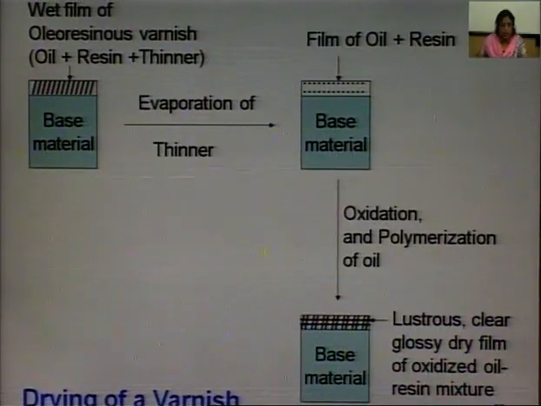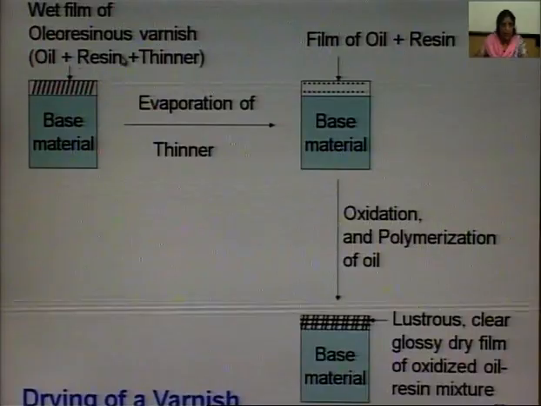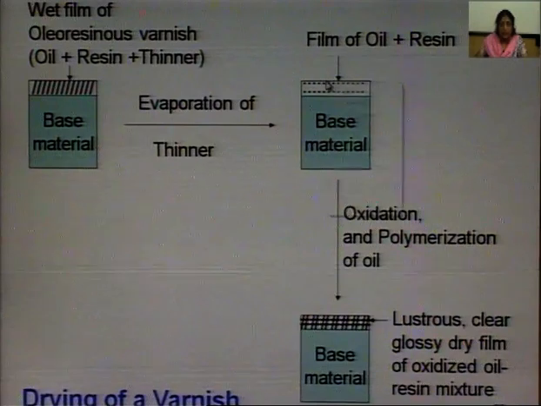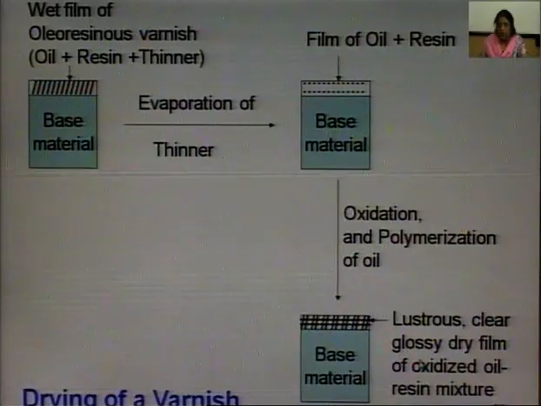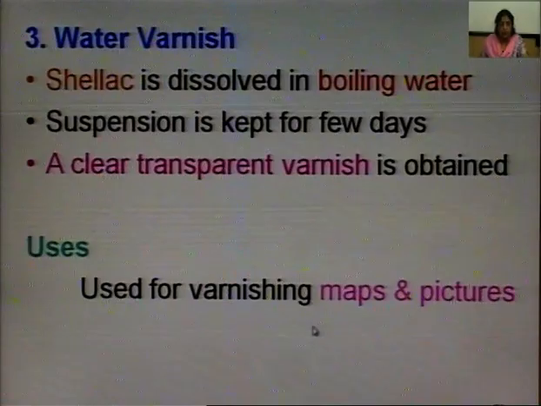In the same way as you have studied in the case of paints, this is the drying of a varnish. This is the base material on which we have applied varnish. Oleoresinous varnish means oil, resin and thinner. First of all, evaporation of thinner, then a film of oil and resin, then oxidation and polymerization of oil, resulting in a lustrous, clear, glossy dry film of oxidized oil-resin mixture. So, this is the film of the varnish.